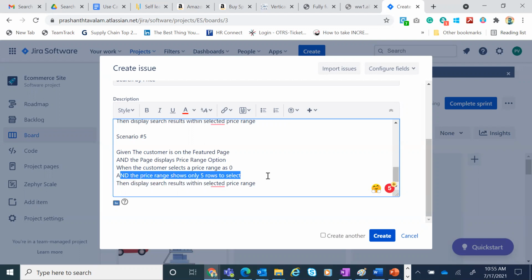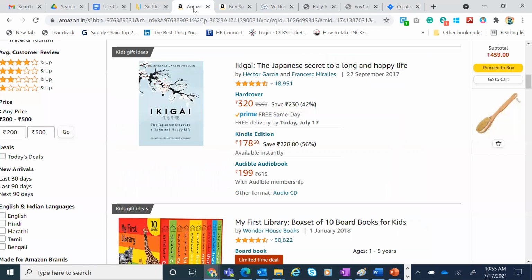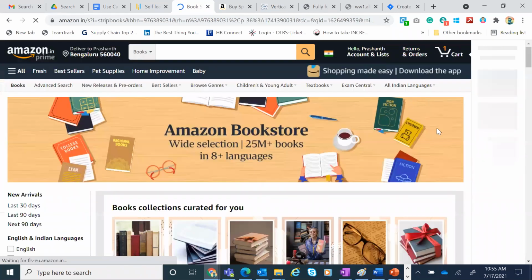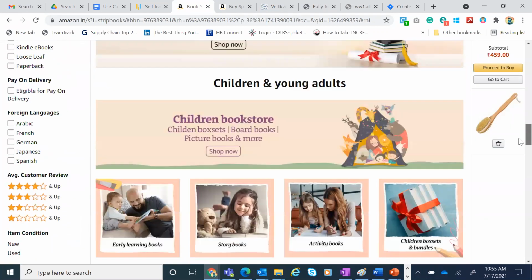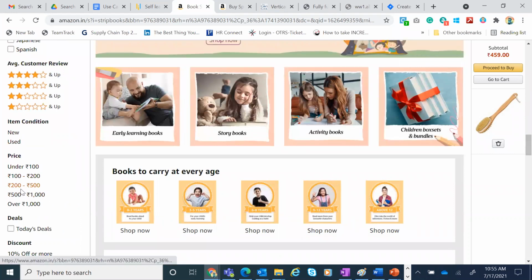I'm saying when the customer selects a price range as 0, let's go back here. So another interesting thing, it's almost like doing a tester's job, writing a lot of these test cases. It can get a little complicated, but it's always good. If you do anything of the sort, it takes you back to the product category page. Now let's say again, I click 200 to 500. It lands me on the featured page.